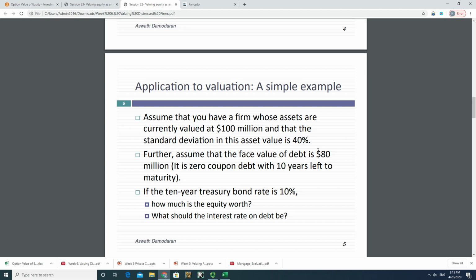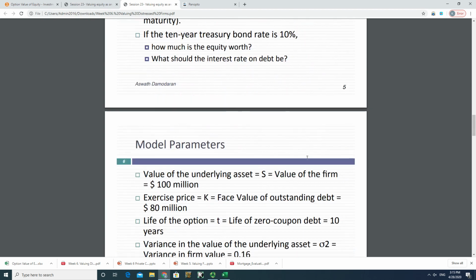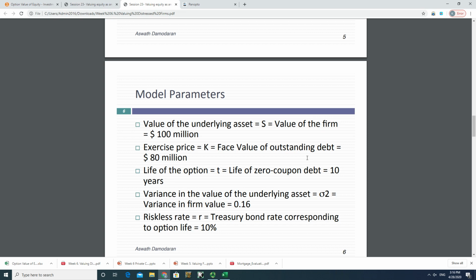Let's assume that the face value of debt is $80 million, and this is a zero coupon bond with 10 years left to maturity, and the 10-year Treasury bond rate is 10%, which indicates that the risk-free rate is 10% in this case. This is just an assumption. Now, I'm going to show you the Excel spreadsheet, how we can utilize the option pricing model to deal with this specific problem.